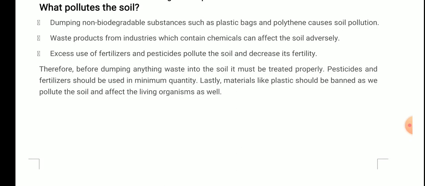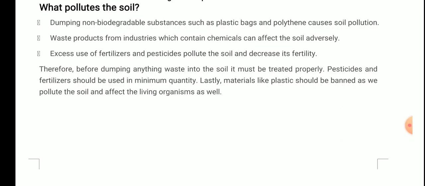So definitely if the soil quality is not proper, then the quantity as well as the quality of the crops will decrease, and in the near future we will not be able to fulfill the ever increasing demands, because you all know that nowadays population is increasing day by day. It is increasing at an alarming rate. So it is obvious that if the population is increasing, then the demands will also increase, and for the demands to increase, the production needs to increase.